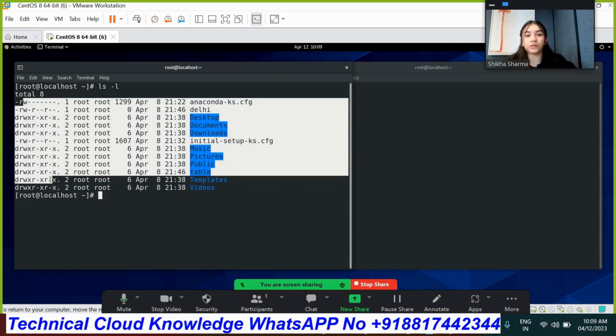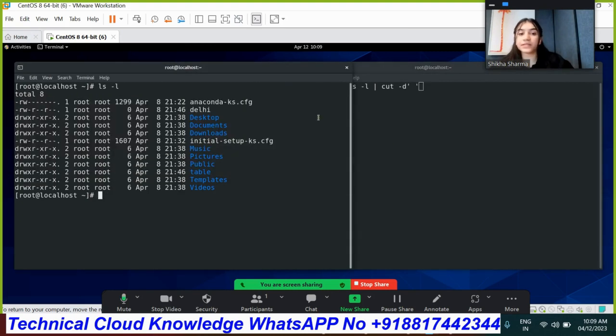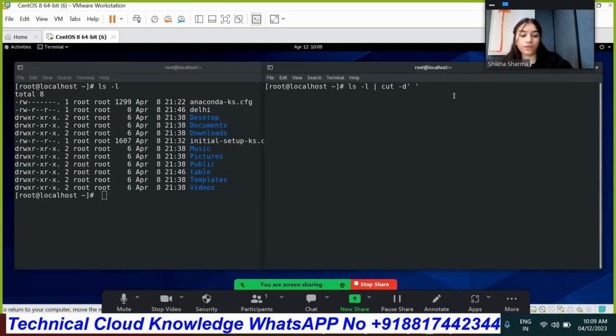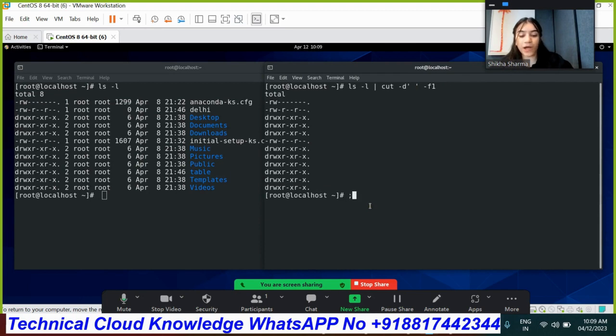How were we doing this with the cut command? We were doing it like that. We were specifying the delimiter first, then the content which we want, with the command cut -d. What was the delimiter? As you can see, after each field the delimiter is a space, and we want field number 1. Okay, so that's how we define it. Now as you can see, we get field number 1. If I want field number 2, I do the same thing.